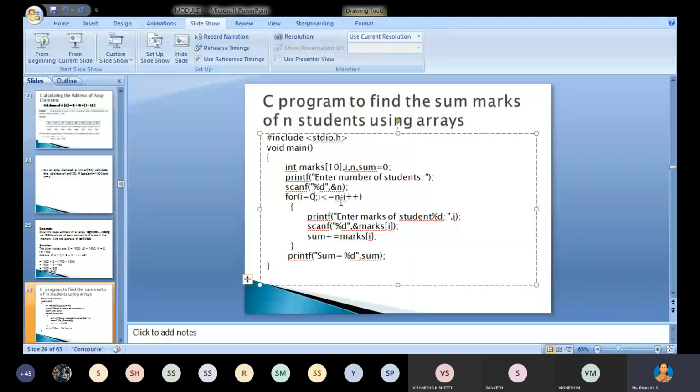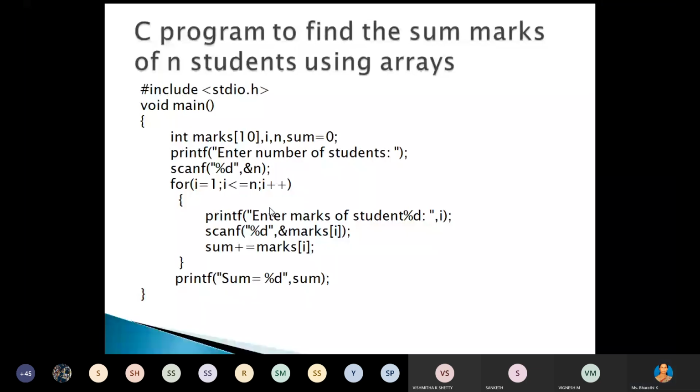Suppose I starts from 1, then the condition is less than or equal to n. Very good. Understood, right? Yes, ma'am. Any other doubt? No. Okay, I will proceed.